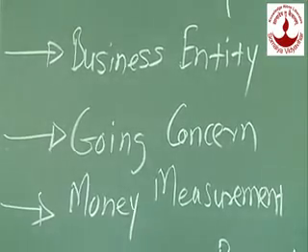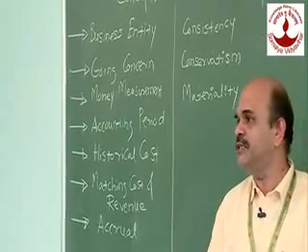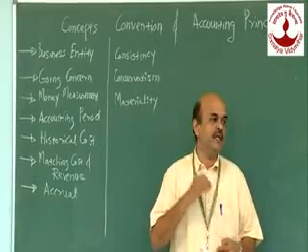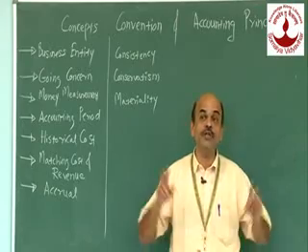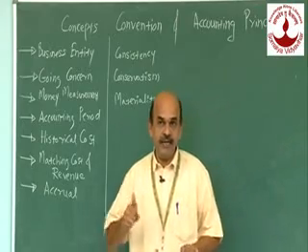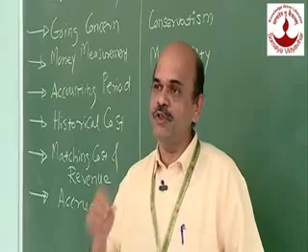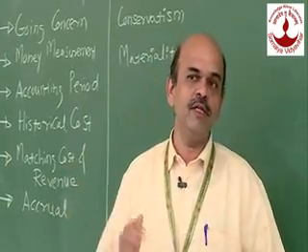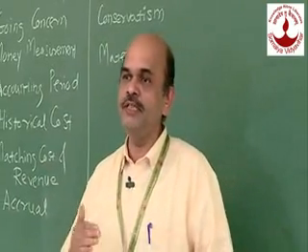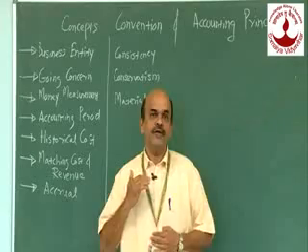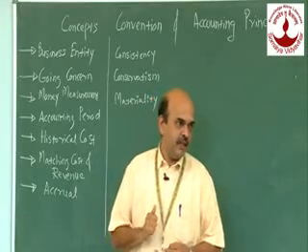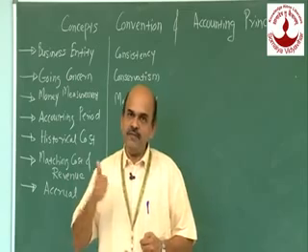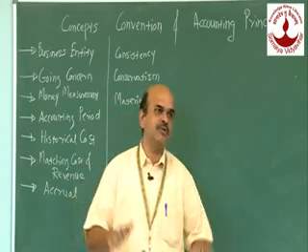Going concern. What exactly do we mean by the term going concern? Going concern means the business will have a useful life which is not defined anywhere. Let me repeat, the business will have such a useful life which will not be defined anywhere. So when you start the activity, it is known as a perpetual activity. For a sole trader, if the person expires, his business comes to an end.